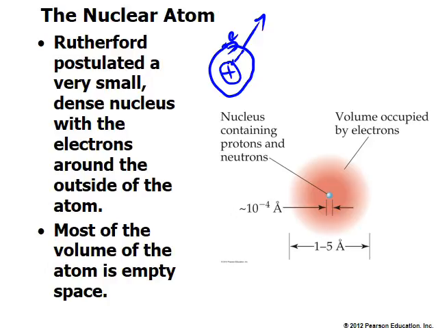And the other thing is, most of the volume of an atom is basically empty space. We know that there are electrons, but those are such a small mass that they don't cause alpha particles to go backward.